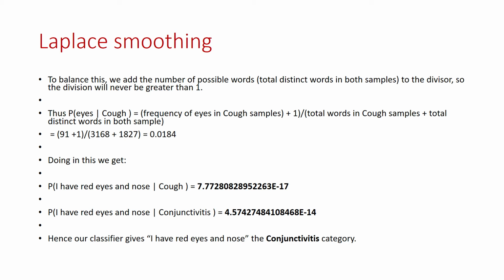For example, I calculated it for P of I given cuff, which is 91 plus 1 divided by 3168 plus 1827, equal to 0.0184. Doing this, we get P of red eyes and nose given cuff equal to 7.72 into 10 to the minus 17, and P of red eyes and nose given conjunctivitis equal to 4.57427484108468 into 10 to the minus 14. Since our classifier sees that the probability of conjunctivitis is more, it will say that the disease is conjunctivitis.